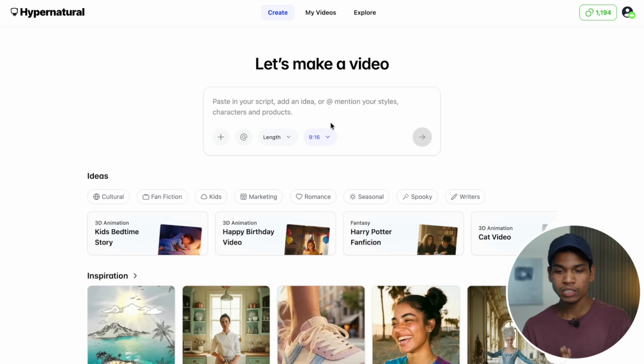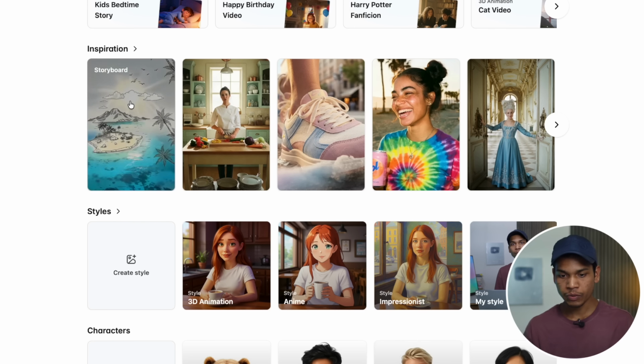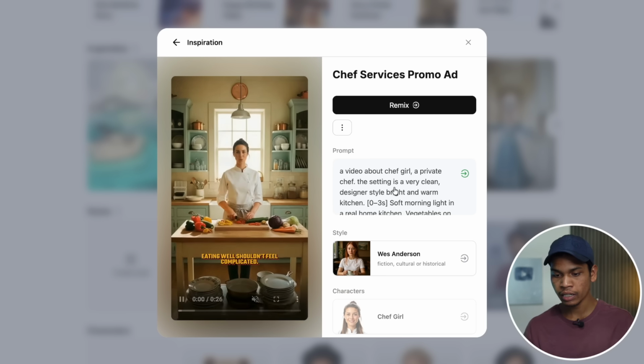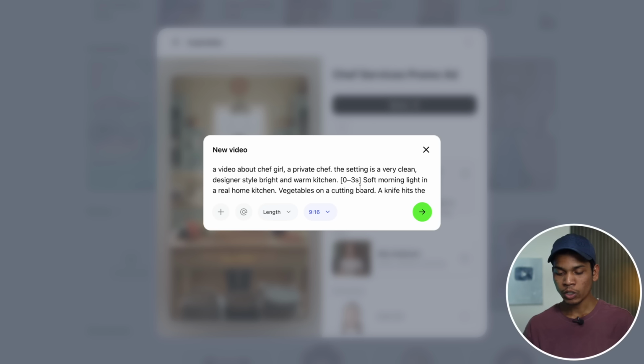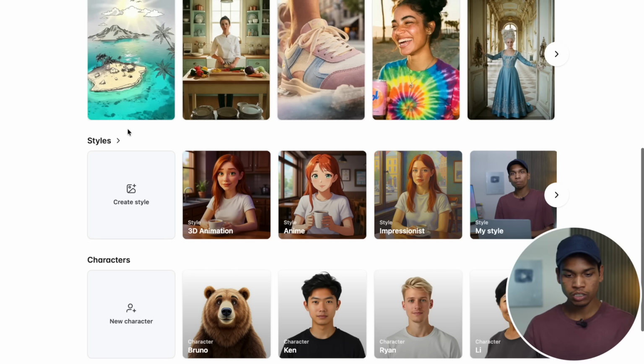Before that I will give you a tour of all the features. Here are different inspirations for how this can be created. Here you can see there is a prompt, so you can get inspiration on how to describe your video. First you can see different styles like 3D animation, anime, impressionist, and you can also create your own style.